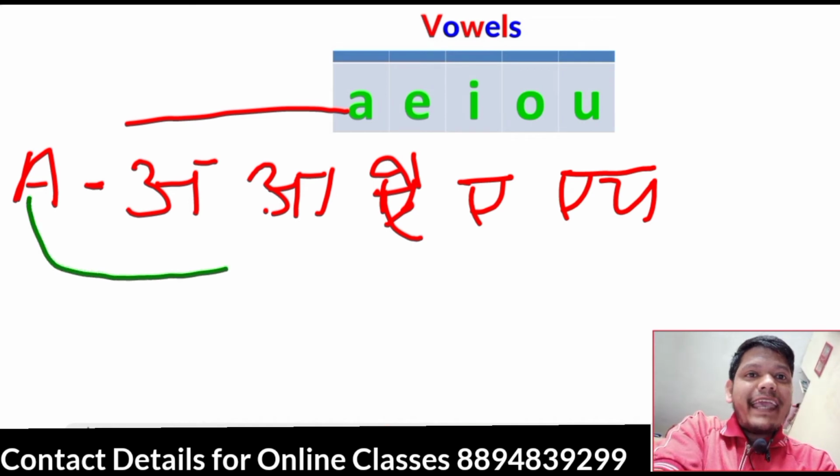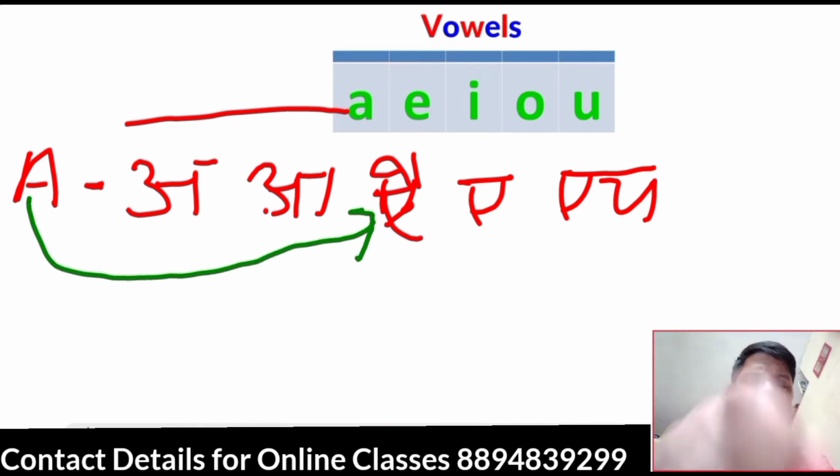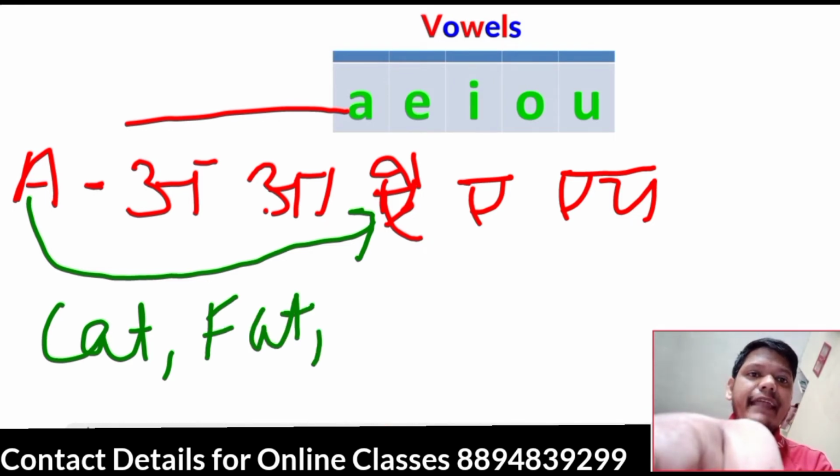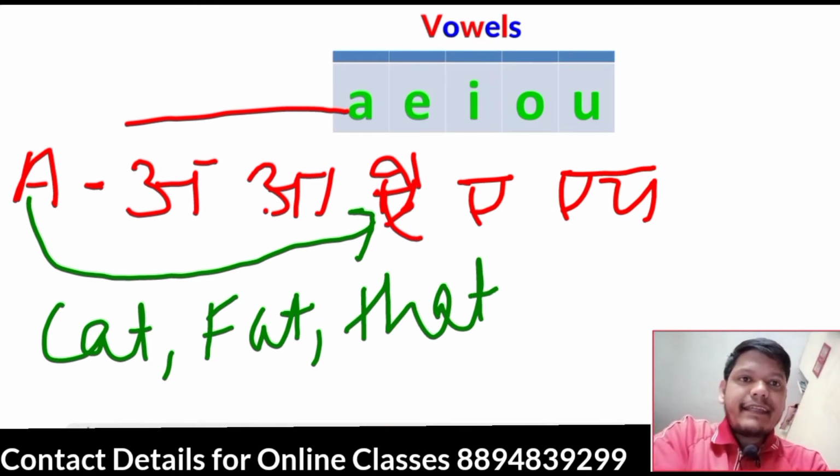Next, vowel A giving sound A, exactly A. Example, C-A-T, cat, F-A-T, fat, T-H-A-T, that. Fine.